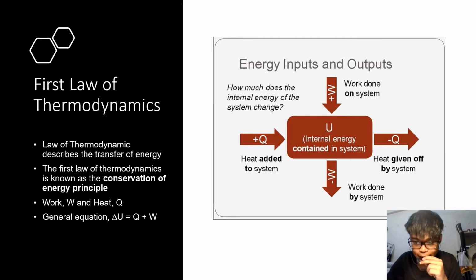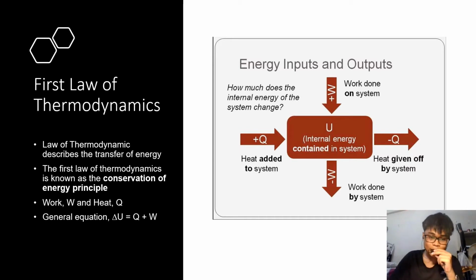So the total work and heat gained and lost by the system is represented by the system's internal energy, which is U. And this can be expressed mathematically as the change of U, the internal energy, equals Q plus W, heat plus work. And please note that we will decide the positive values when heat or work is added to the system. We will denote them as positive values, and if the heat or work is released by the system, we will denote them as negative values.